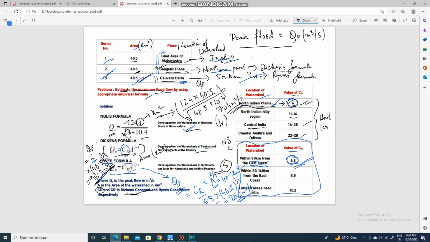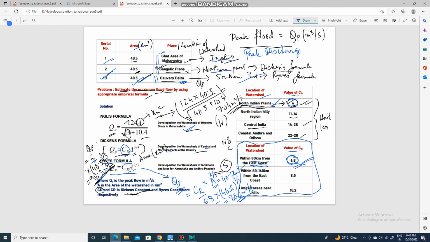So this is the way you have to calculate this QP, maximum flood flow, or peak flood, whatever way you refer to it, but you can use the empirical formula developed for the different regions of Indian watersheds.